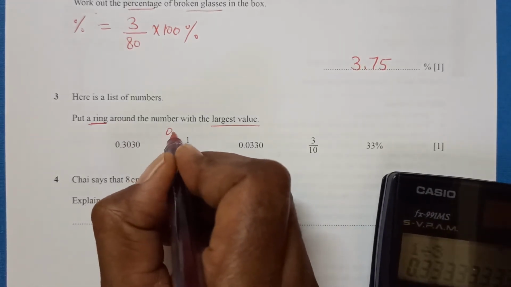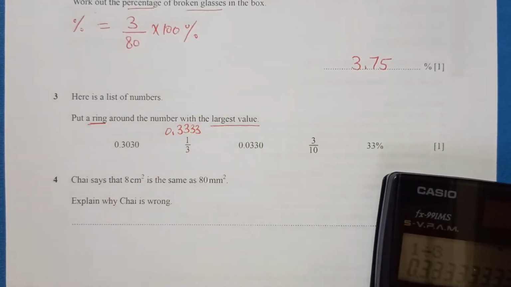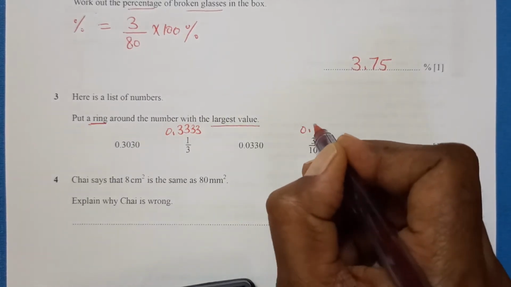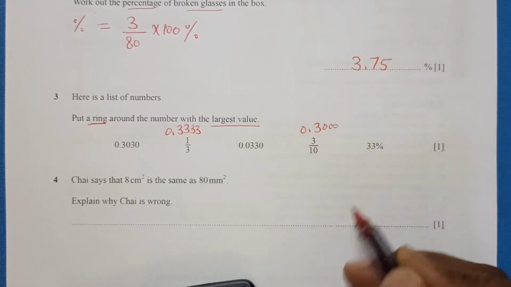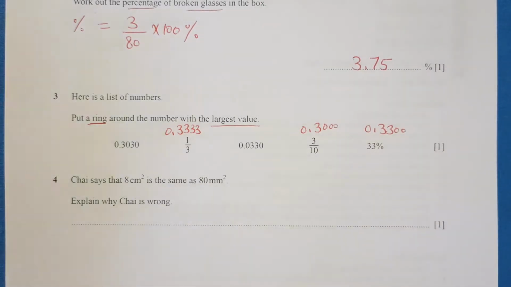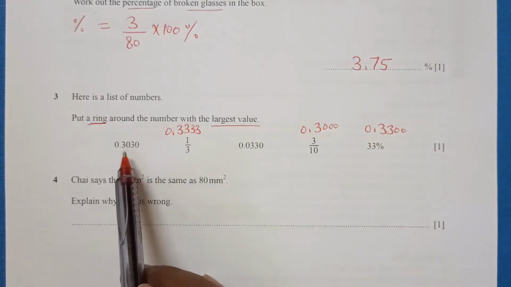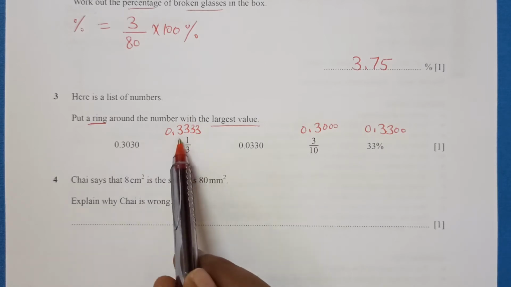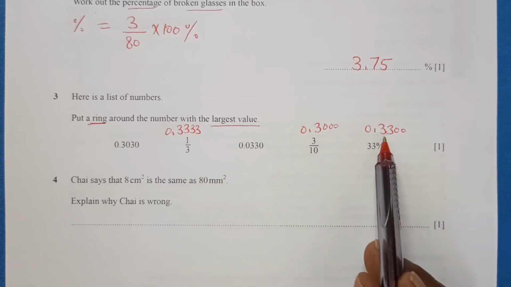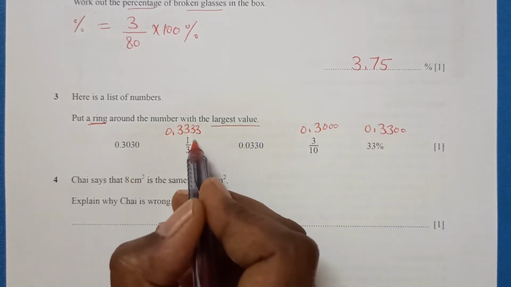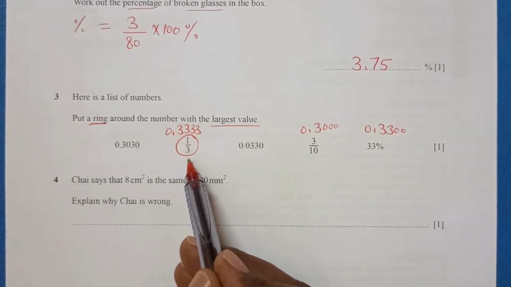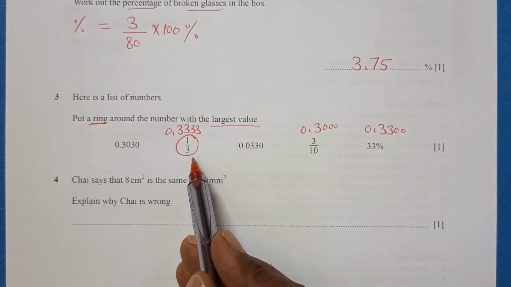I'm writing 4 digits. 3 divided by 10 is 0.3. So we can put zeros there, and as you can see, the largest one is 0.333, and we will circle the original format of the number.